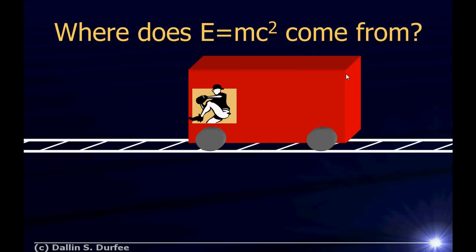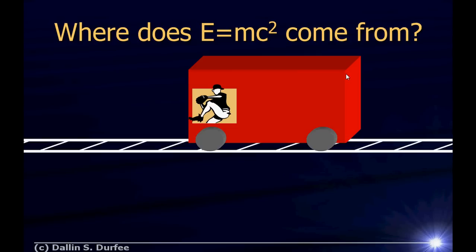Imagine this. Imagine you are looking at an ideal train car sitting on an ideal frictionless train track with frictionless wheels. And you look at that train car, there are no external forces acting on it in the x direction. But then suddenly it moves. And you're like, whoa, things can't just accelerate if there's no force acting on it. And then you start to realize, and you say, oh, wait a minute.